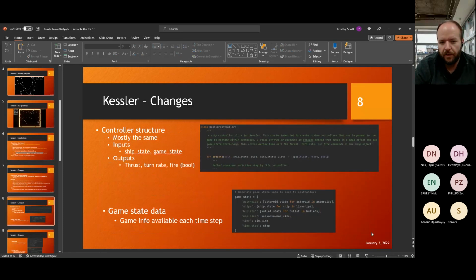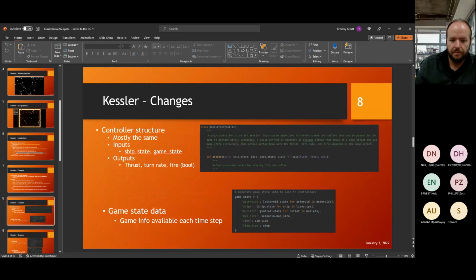Controller structure, like I said, is mostly the same. The inputs are now called the ship state and game state. So you have this ship state, which is a dictionary, and game state, which is a dictionary. So you have information about your own ship and then the entire game. And then the outputs, like they were previously, are thrust, turn rate, and fire. So thrust and turn rate are still floats, and fire is a Boolean.